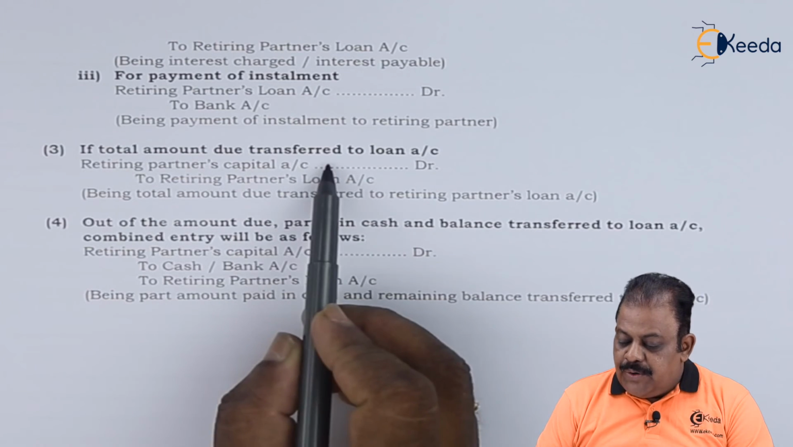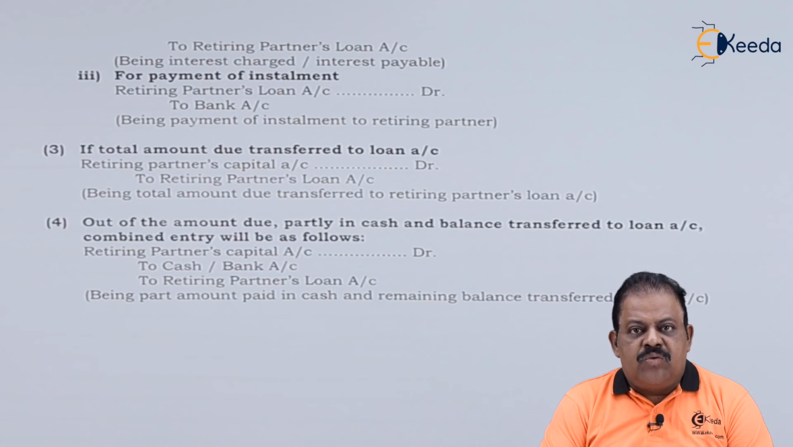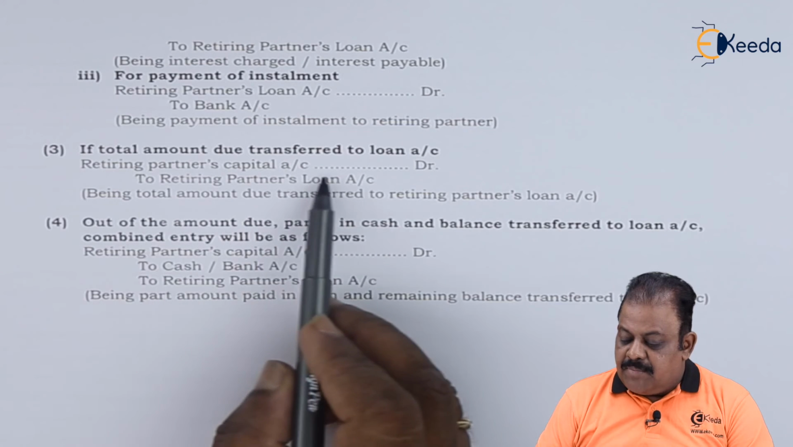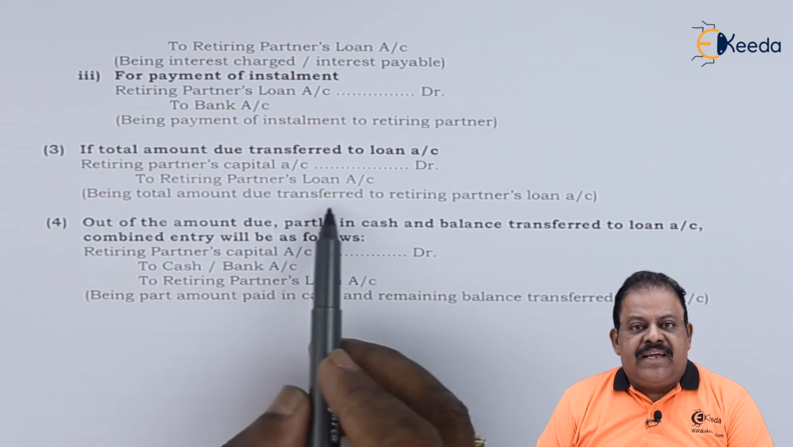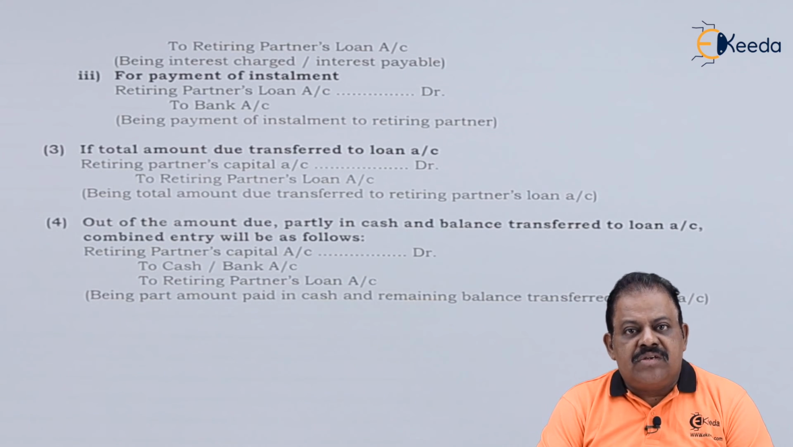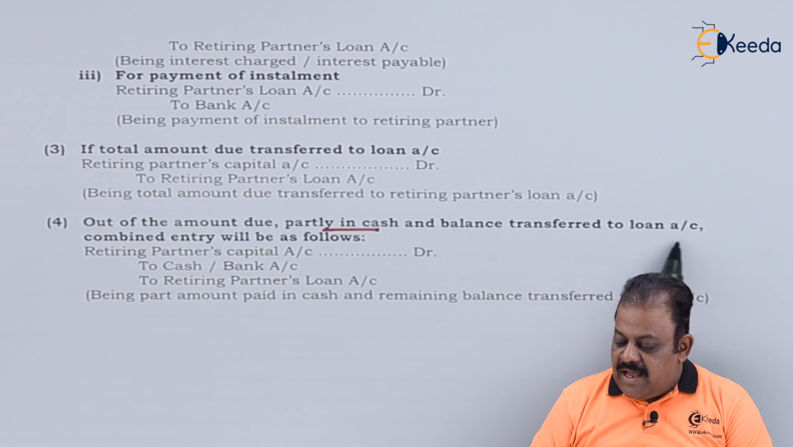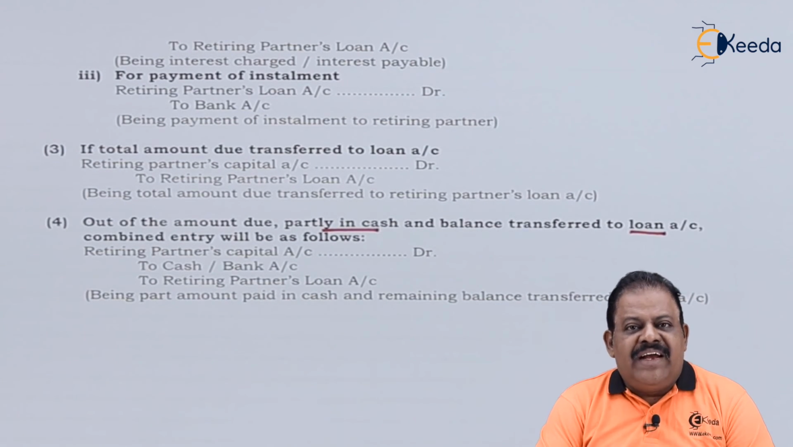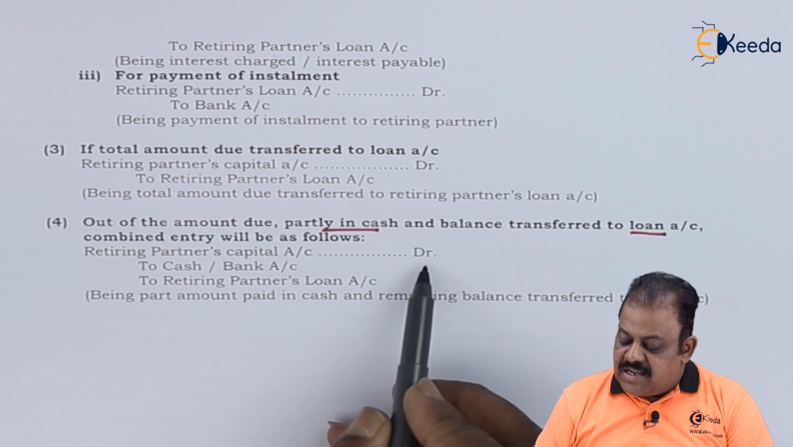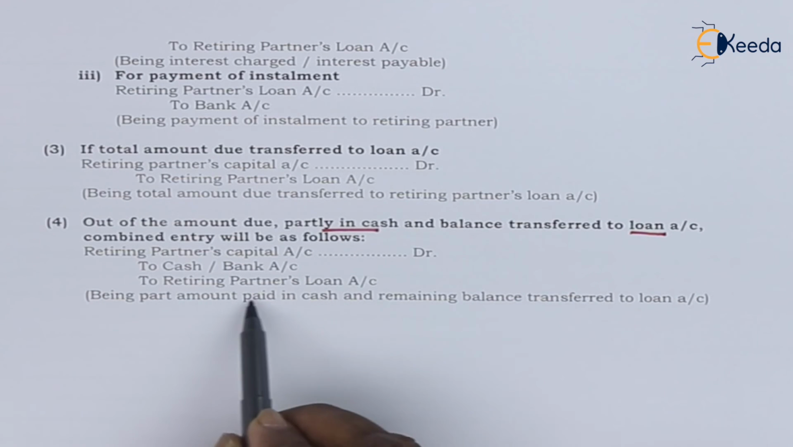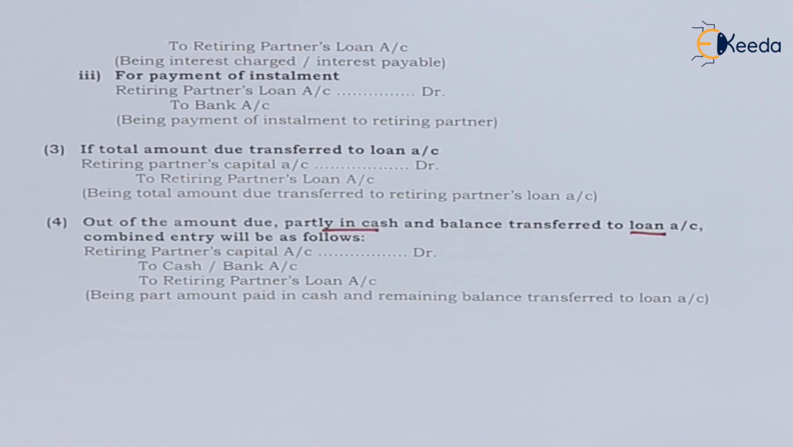If the total amount due is transferred to loan account, then the entry is retiring partner's capital account debit to retiring partner's loan account. If out of the amount due, part is paid in cash and the balance transferred to loan account, the combined entry will be retiring partner's capital account debit to cash bank and to retiring partner's loan account.